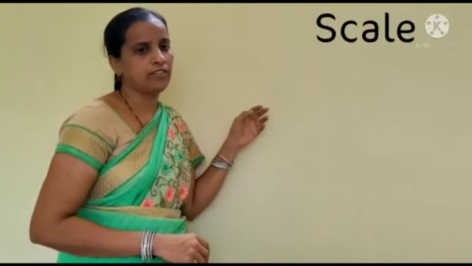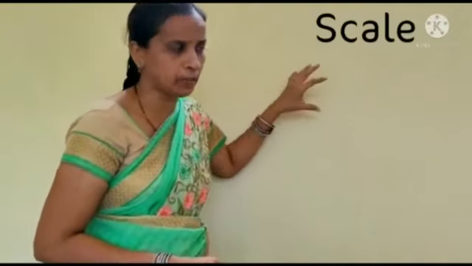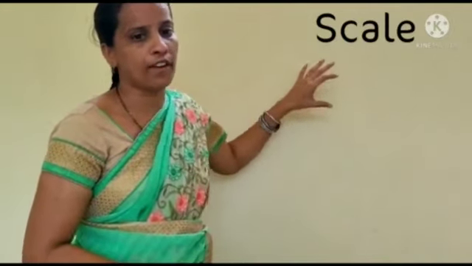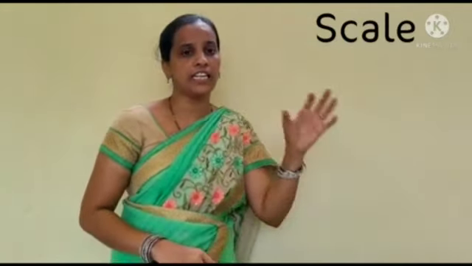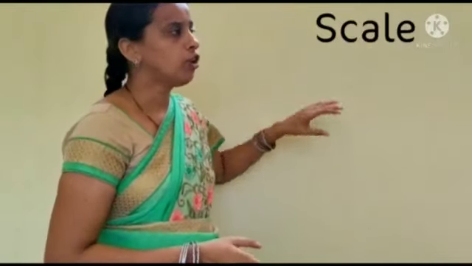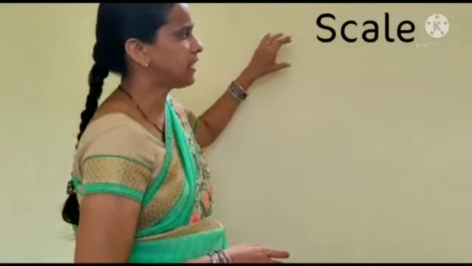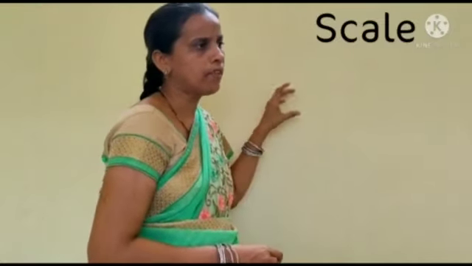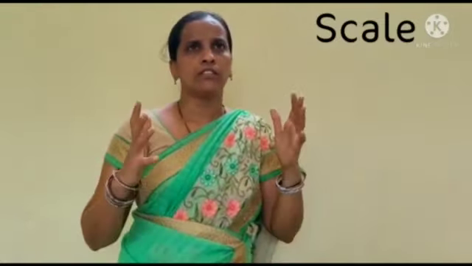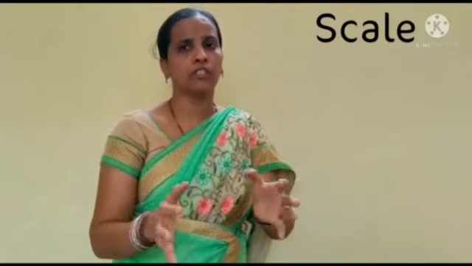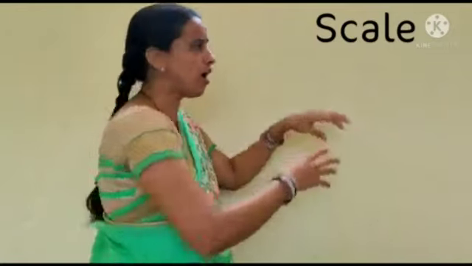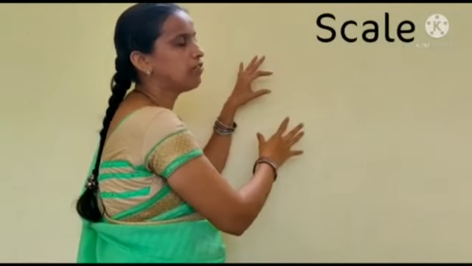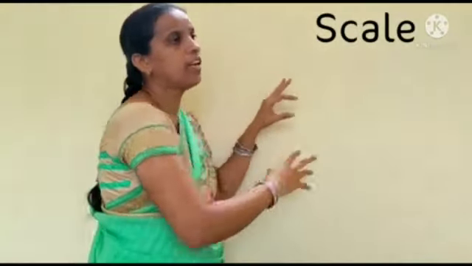Next, scale: the ratio of the corresponding distance on a map to the actual distance. It is a very important element to draw on the map. Actually, the large area of any place is reduced with the help of scale to draw on the map. That's why scale is a very important element.